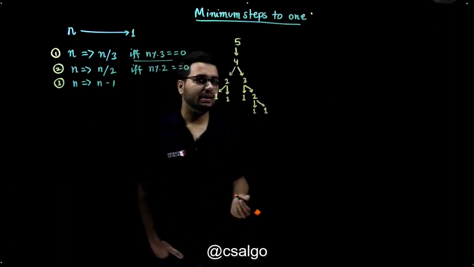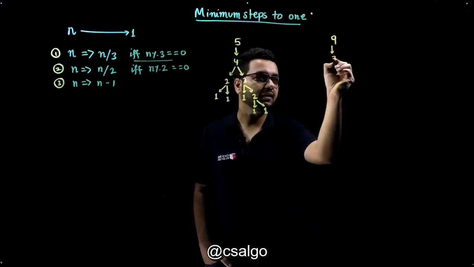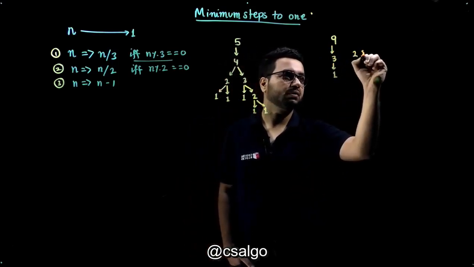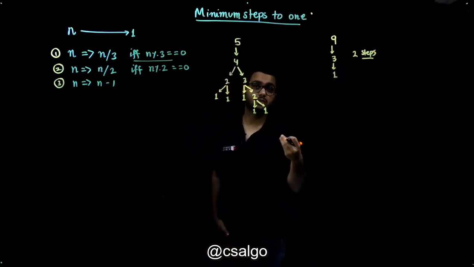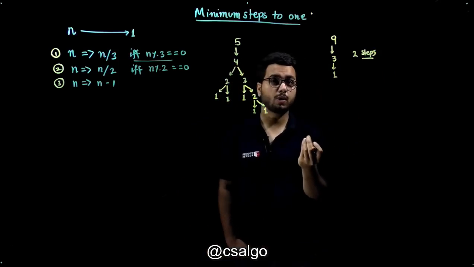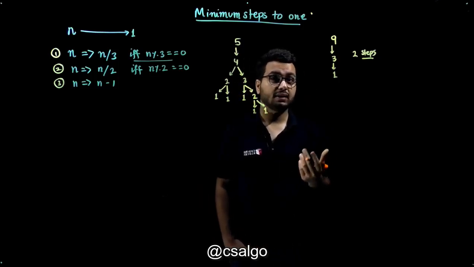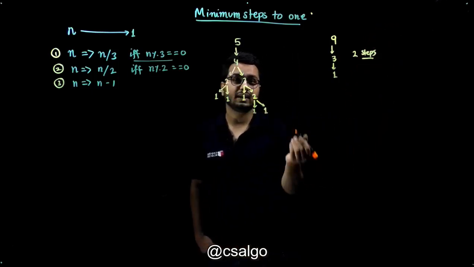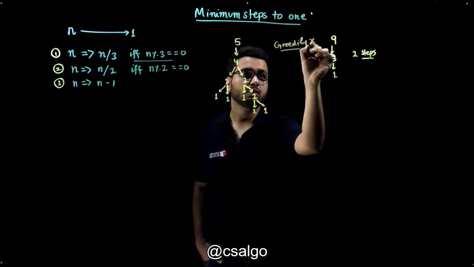For example, if I give you a number 9, you can clearly say, okay, let's divide by 3 to make it 3, let's divide it by 3 to make it 1, and you can see you need only 2 steps. But do you think this kind of approach, that if we divide it with a larger number to reach a smaller sub-problem, is optimal? So you can think of some test cases and you can find out the answer. And let me tell you that this approach is not optimal. So if you think greedily, the greedy approach is not correct. So greedy is not going to pass.